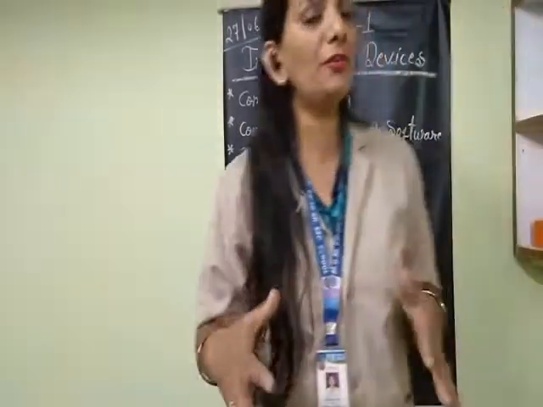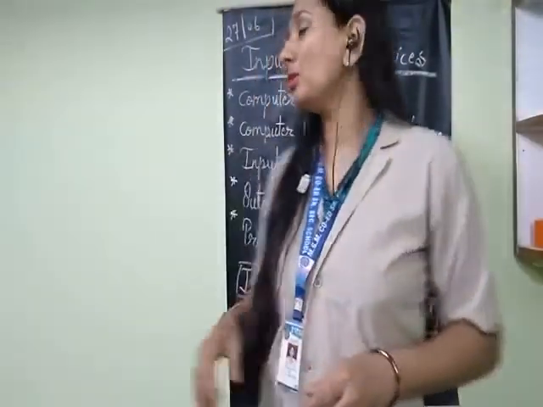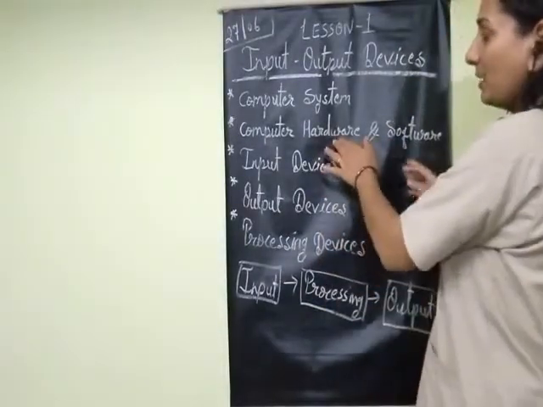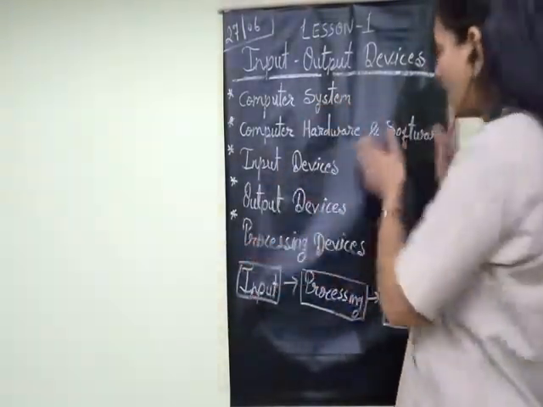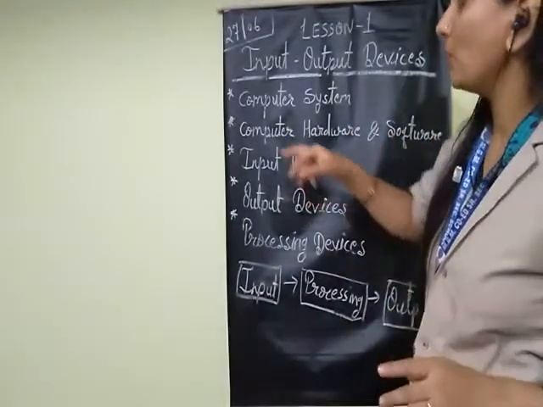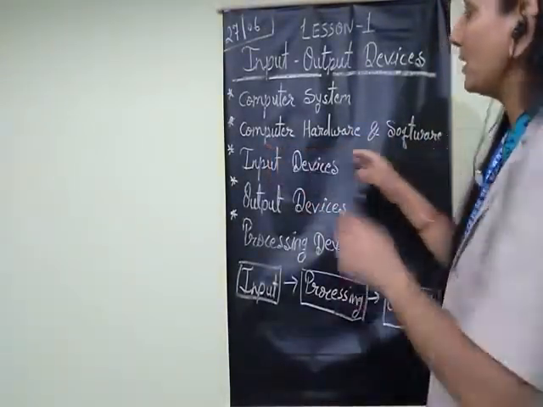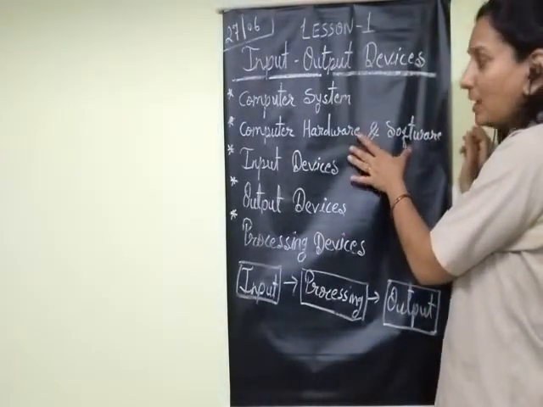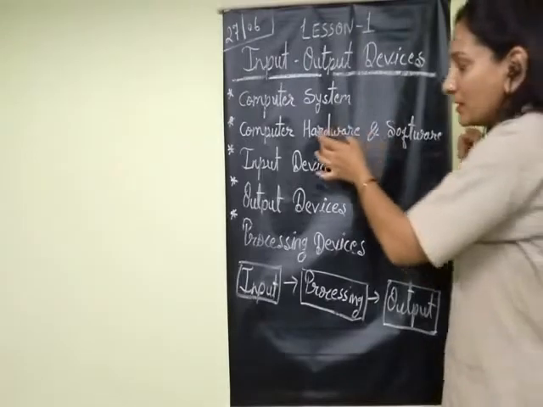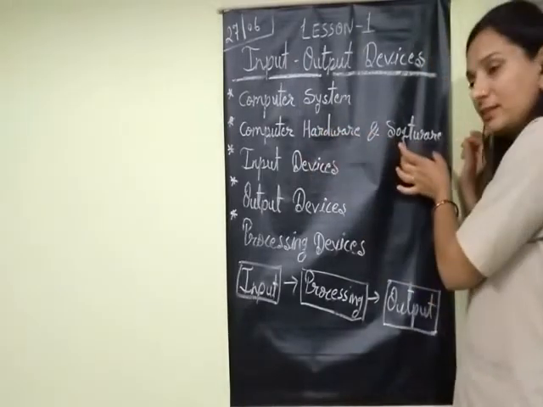Software means a set of instructions. Here, both are independent. That means hardware is one thing and software is a second thing. Suppose you want to purchase a computer, then we want both parts, hardware and also software.